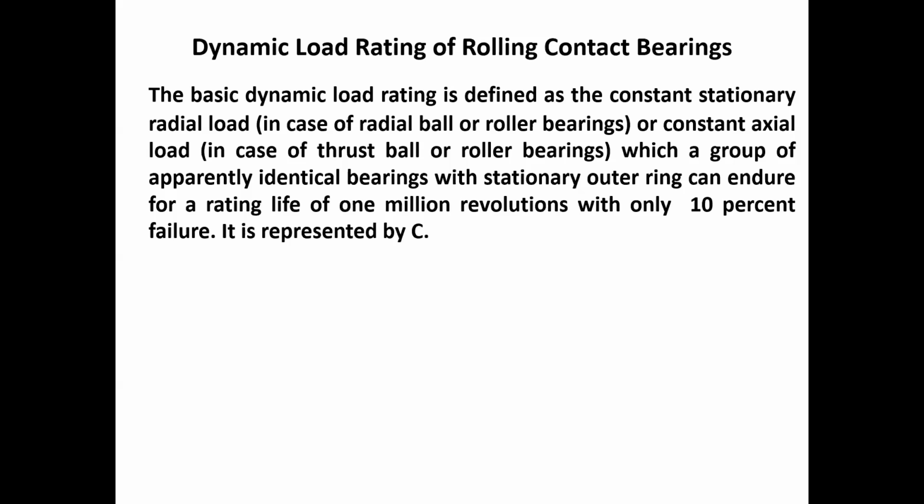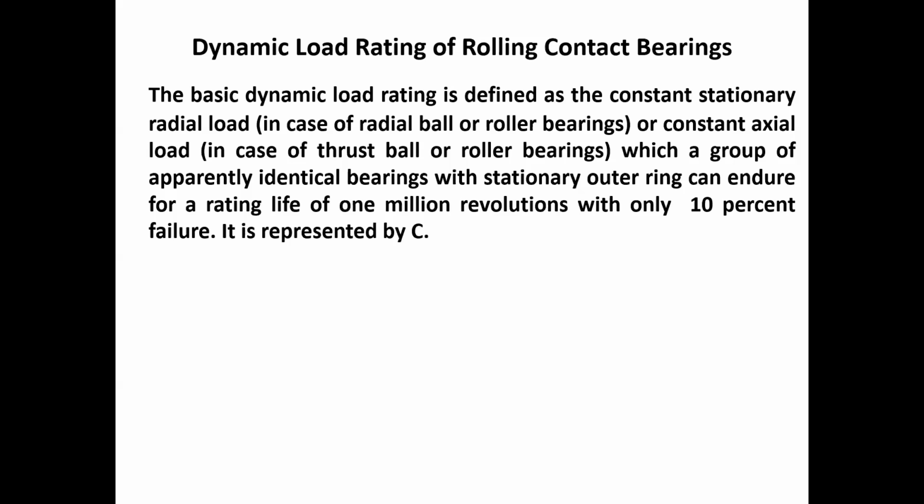When we are defining the dynamic load rating for a particular bearing, the reliability converts into the probability that there is a chance of only 10% that the bearing will fail before 1 million revolutions for that particular type of pure load.